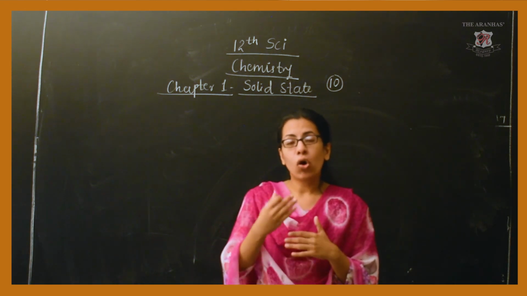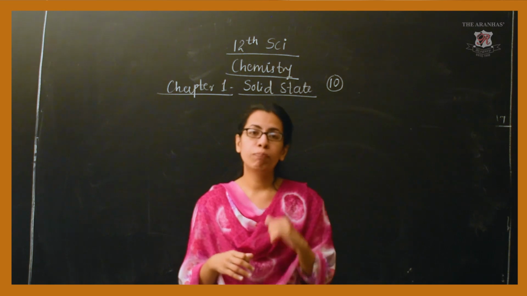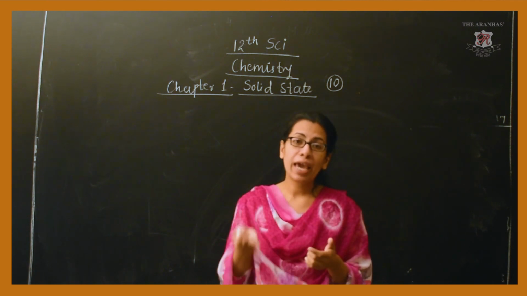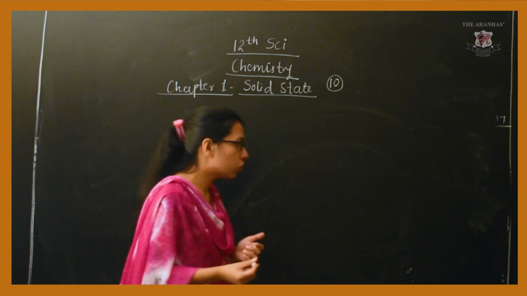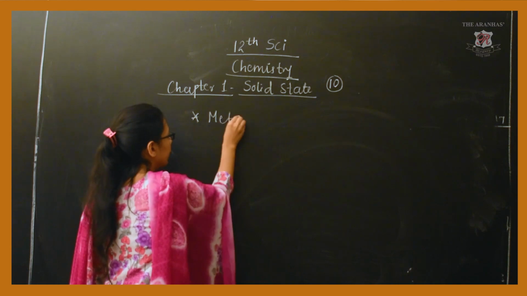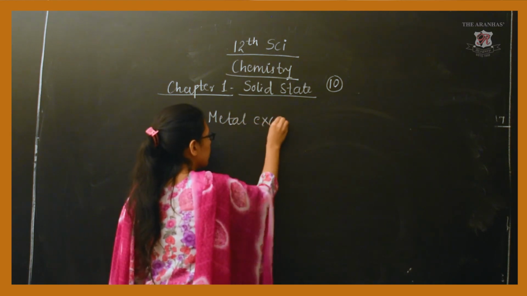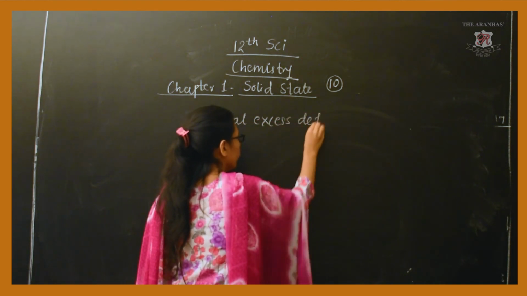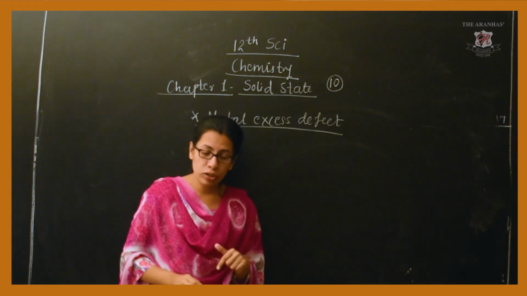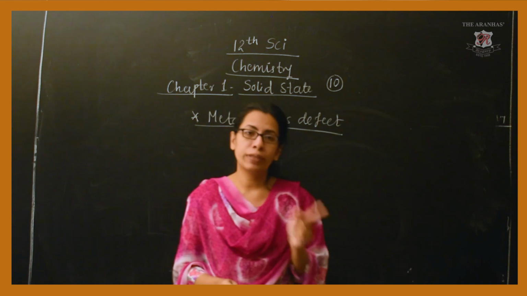Now, there is also one more type of defect which arises due to excess of the metal. So, let us see the second one, that is metal excess defect. Under this one also, there are again two types.